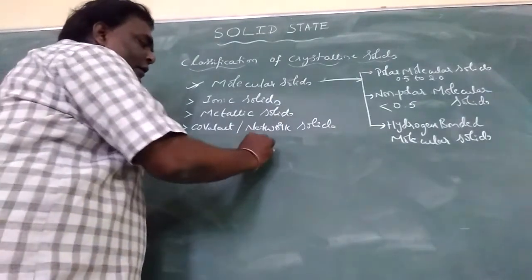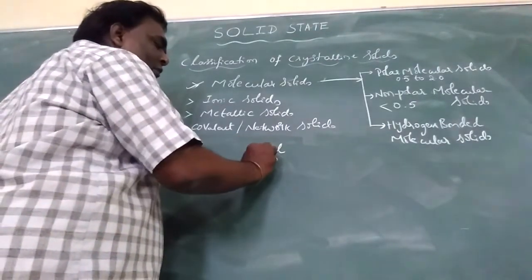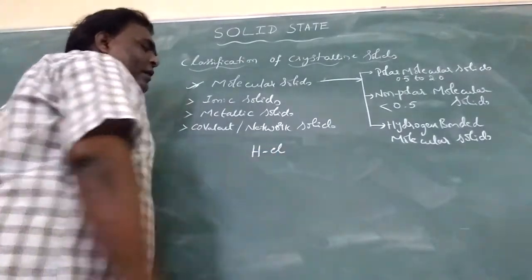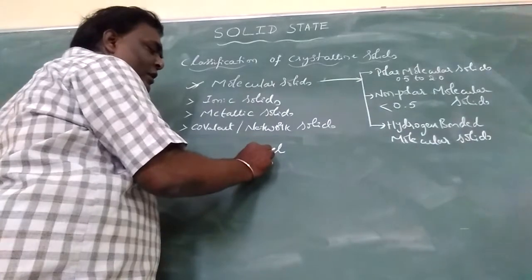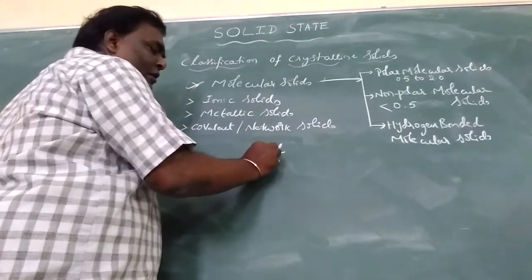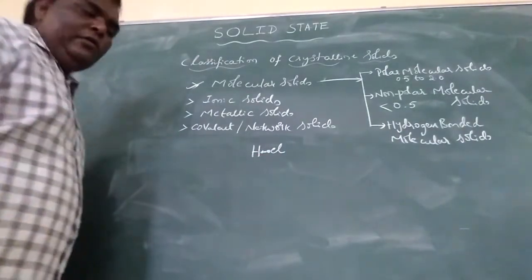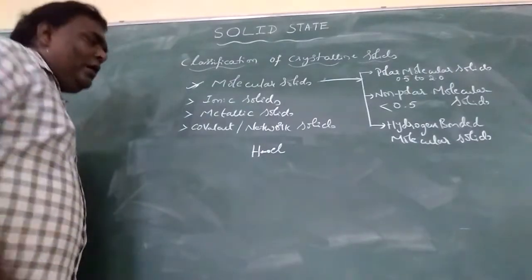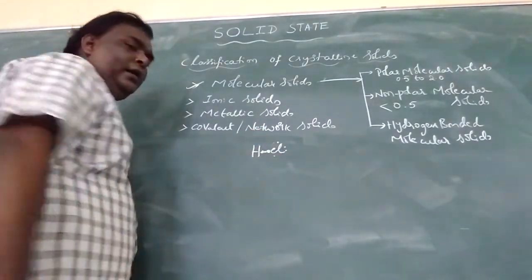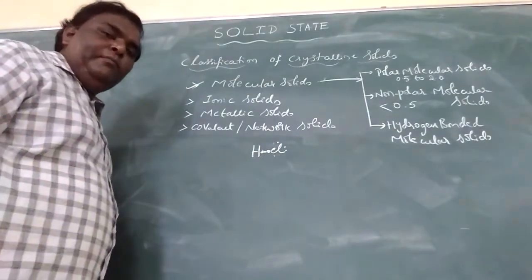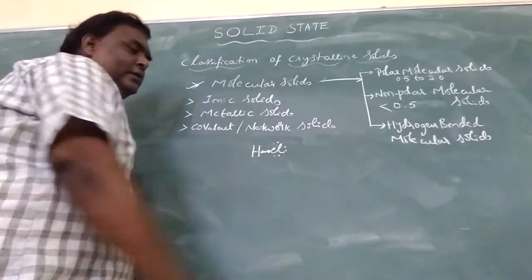If you take HCl, where hydrogen gets bonded, one electron is bonded with the chlorine, and the remaining electrons are unpaired. Understood?